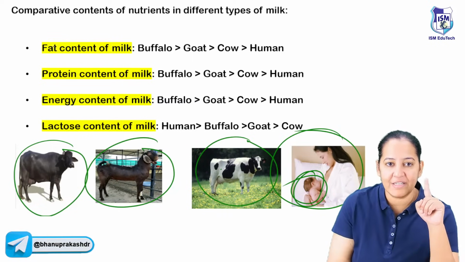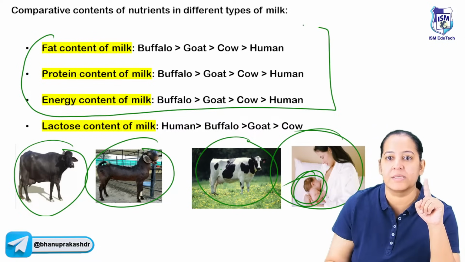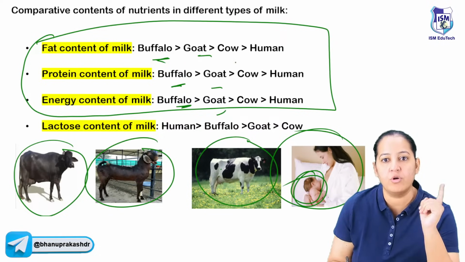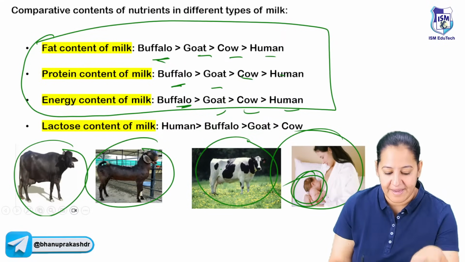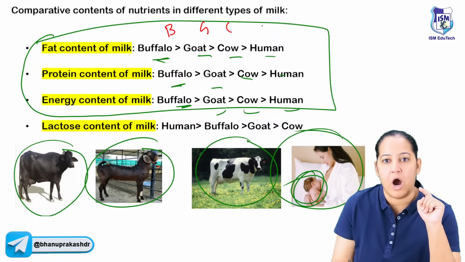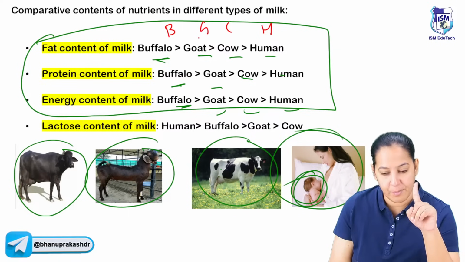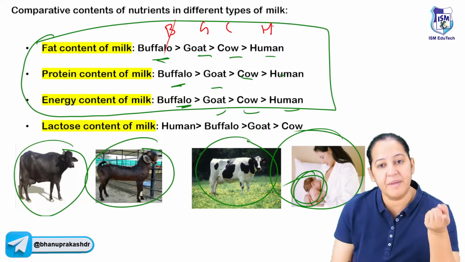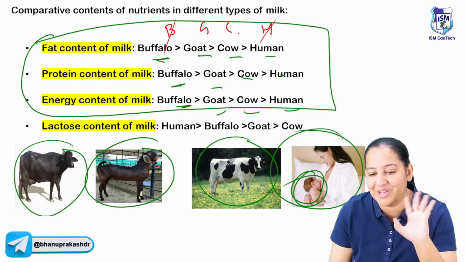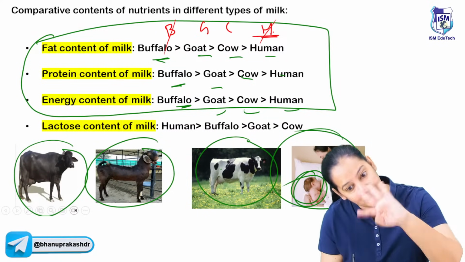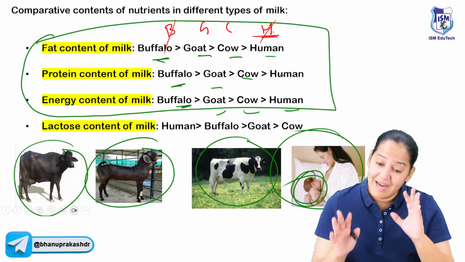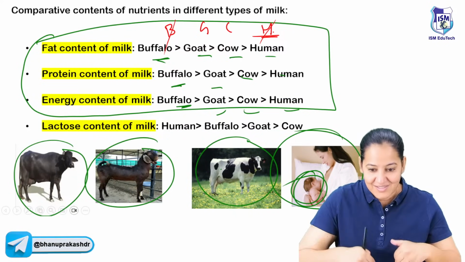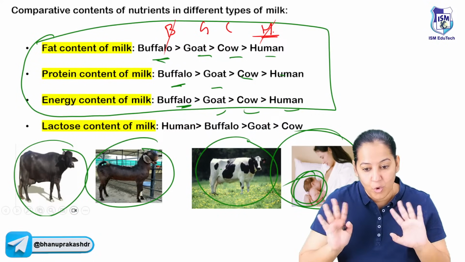Okay. So for fat, protein, and calorie, the sequence is the same. Buffalo is having maximum fat, protein, and energy, followed by goat, followed by cow, followed by human. So you can make a mnemonic: buffalo, goat, cow, human. This is the sequence. Maximum fat, protein, and energy is present in buffalo and minimum in human. But still, don't give buffalo milk to the newborn. Give human milk only. Although it is having minimum fat, protein, and energy, it is enough for the newborn. If you give more, if you are greedy, the digestive system is not enough to digest it. So don't become greedy in that case.